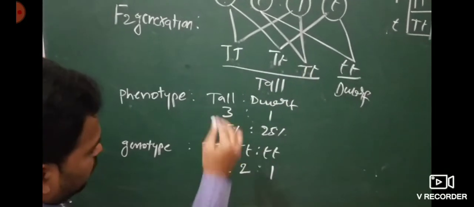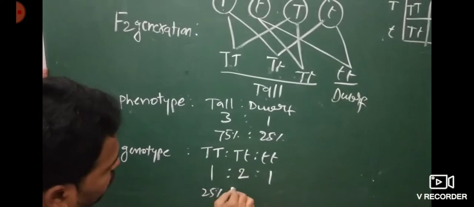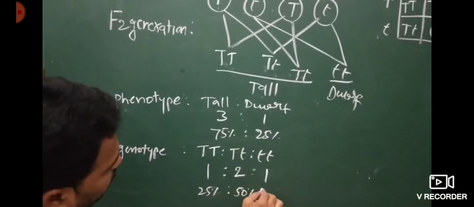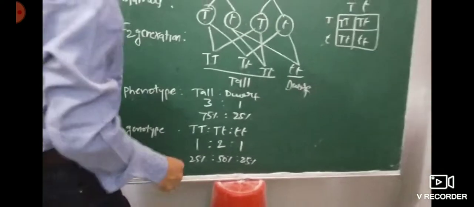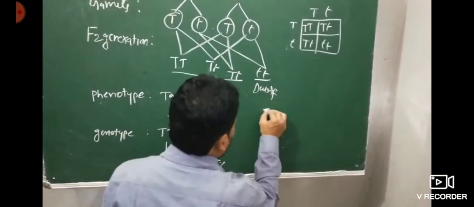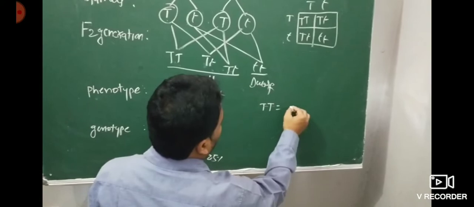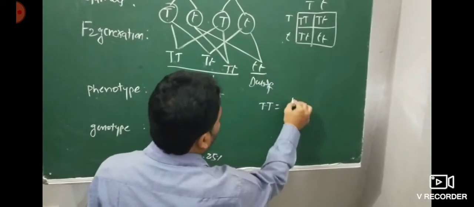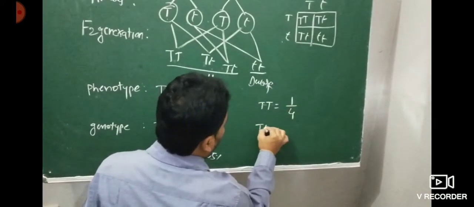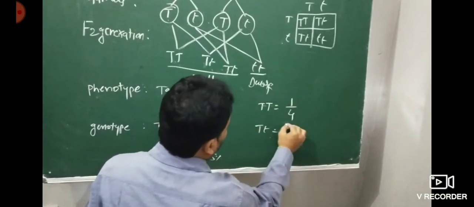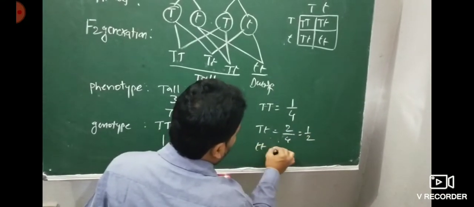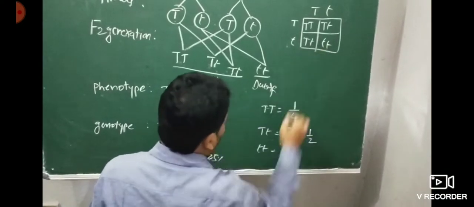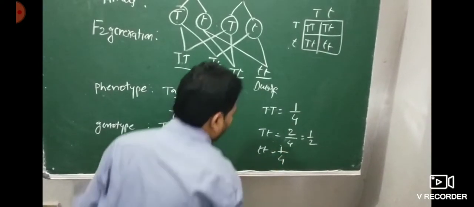Two. Small t small t? One. So the genotypic percentage is 25:50:25, and the ratio is 1:2:1. Capital T capital T plants are 1 out of 4, capital T small t plants are 2 out of 4, which equals 1/2, and small t small t plants are 1 out of 4.